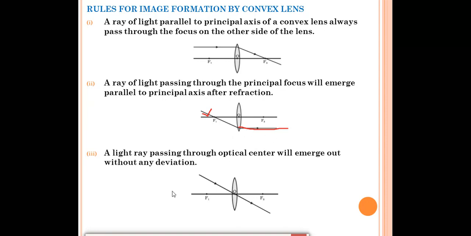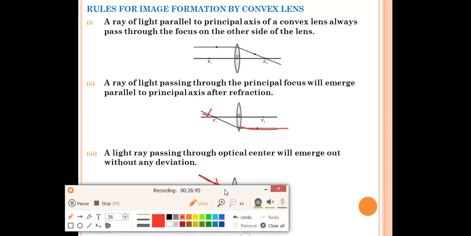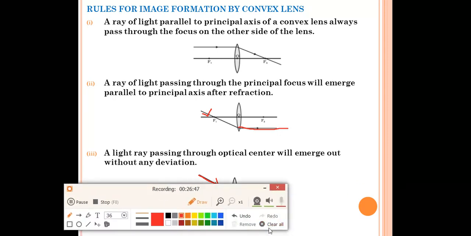And the third rule is very easy. A ray of light passing through the optical center will emerge without any deviation. Whenever the ray of light passes through the optical center, this center point, this incident ray will pass in a straight line without any deviation. It will not go to this side or that side, it will pass straight. So these are the three rules which we have read in the case of a convex lens.